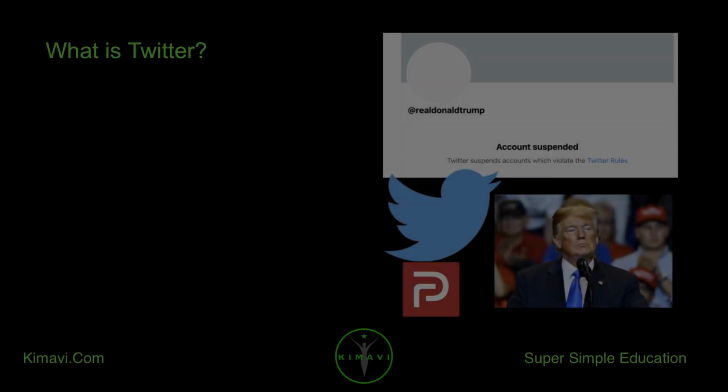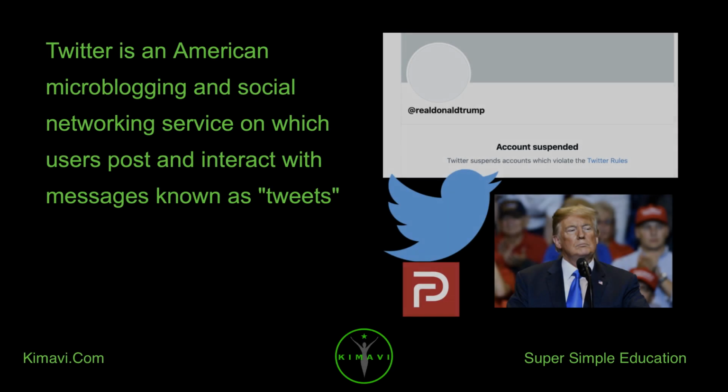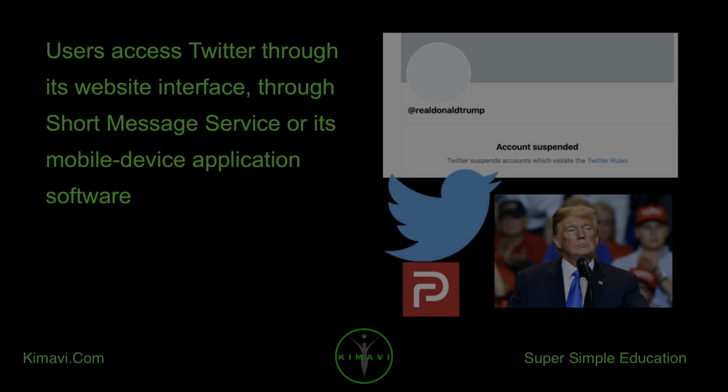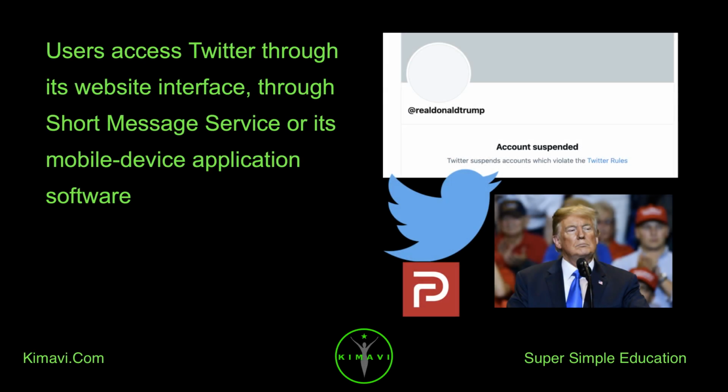What is Twitter? Twitter is an American microblogging and social networking service on which users post and interact with messages known as tweets. Registered users can post, like and retweet tweets, but unregistered users can only read them. Users access Twitter through its website interface, through short message service, or its mobile device application software.